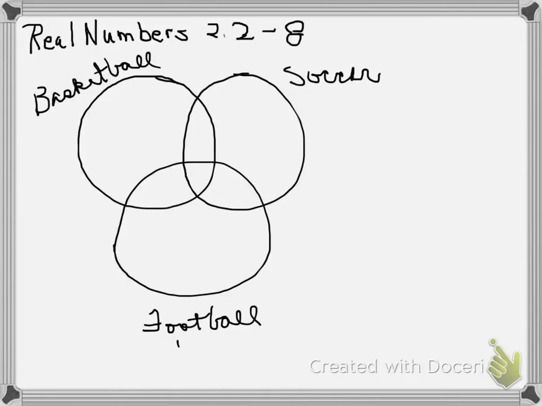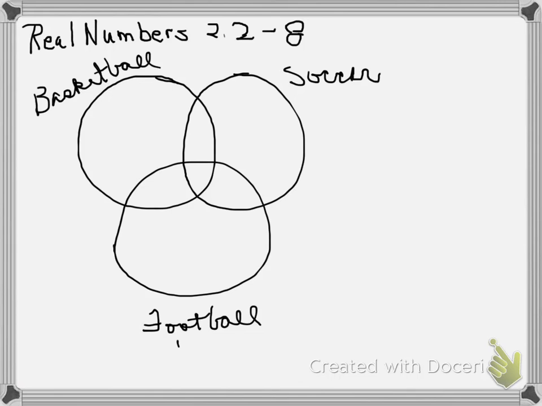I received a question about number 8 in section 2.2. In this problem, we have a poll of students that showed that 40% like basketball, 40% like soccer, 40% like football, 20% like both basketball and soccer, 15% like both soccer and football, 25% like both basketball and football, and 10% liked all three sports.